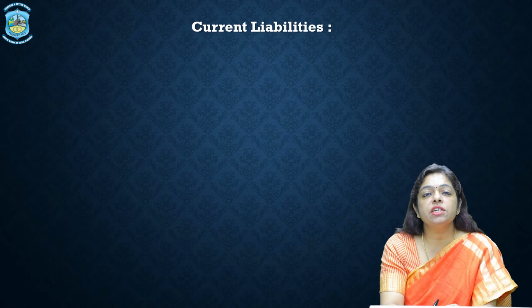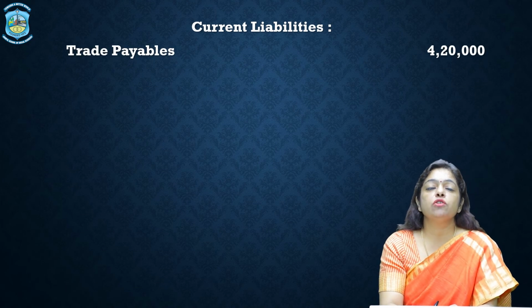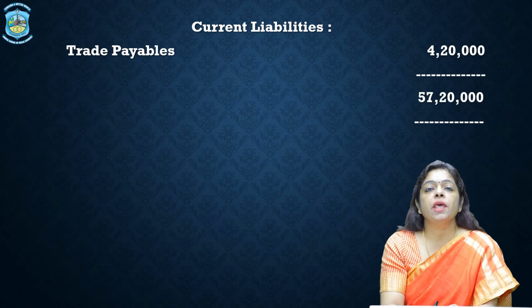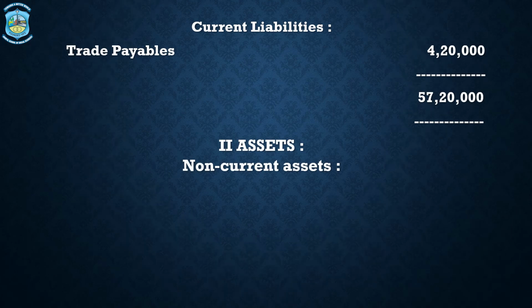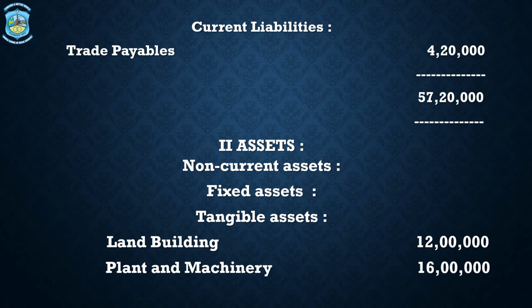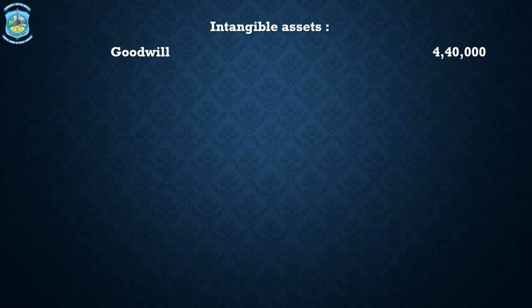Next liability is current liability. Under current liability we have trade payables of 4 lakh 20,000 rupees. The total of the liabilities is 57 lakhs 20,000. The assets, under assets we have non-current assets, then fixed assets. Under fixed assets we have tangible assets. Tangible assets we have land and building worth 12 lakh rupees, plant and machinery 16 lakh rupees. Then intangible assets we have goodwill worth 4 lakh 40,000 rupees.